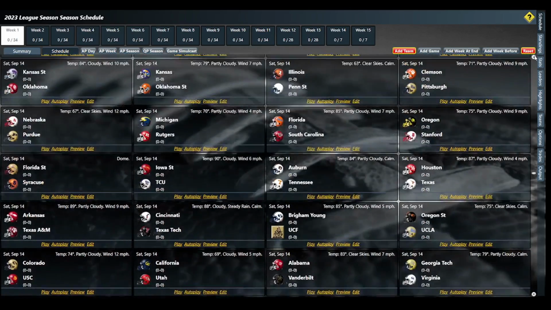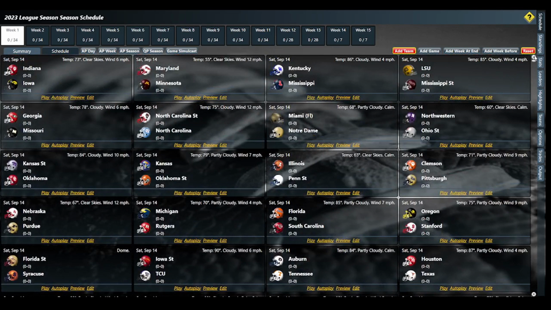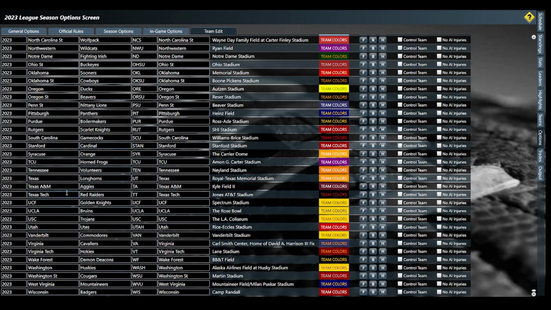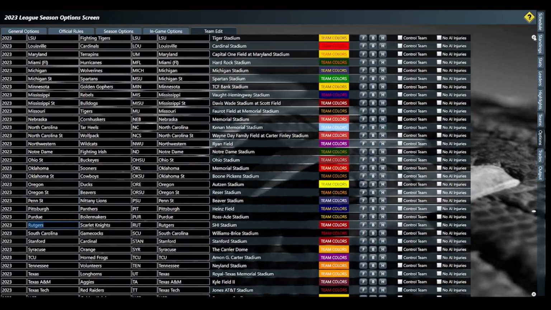Let me go through here real quick. There it is. So Miami, I've got to change Miami, just how you label it and how the pictures show up. You can come here and edit the team names. Sometimes the pictures I have saved aren't named correctly.